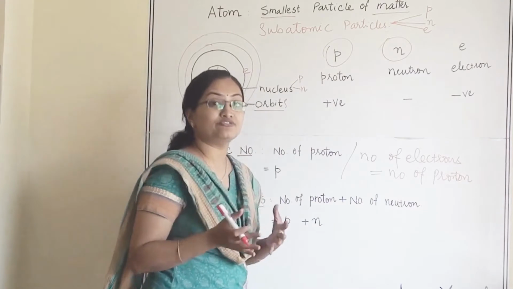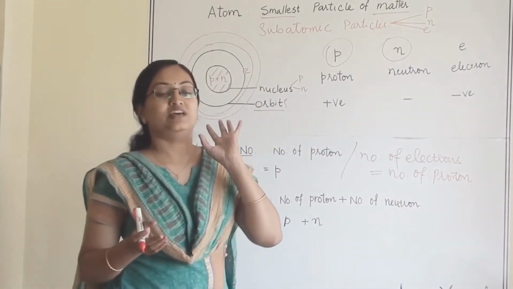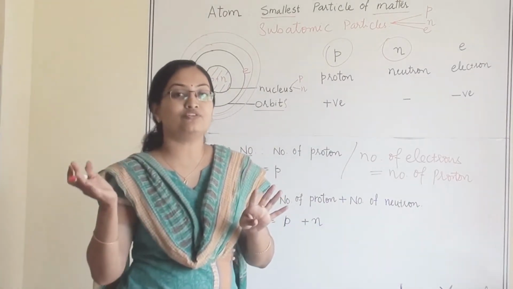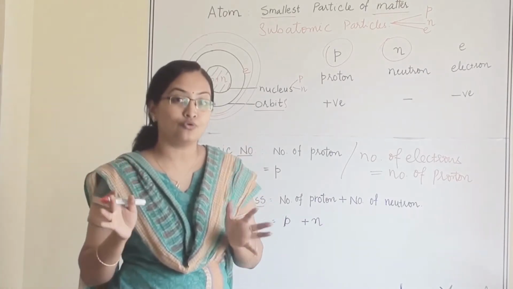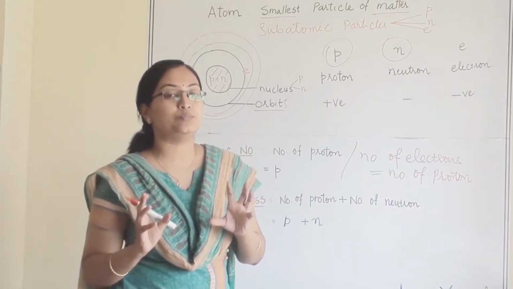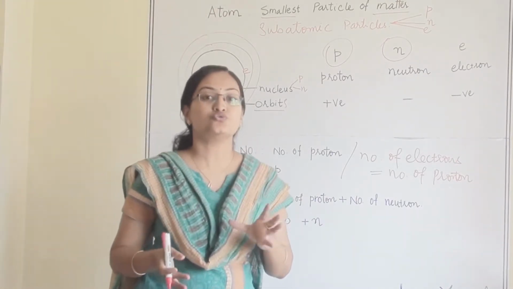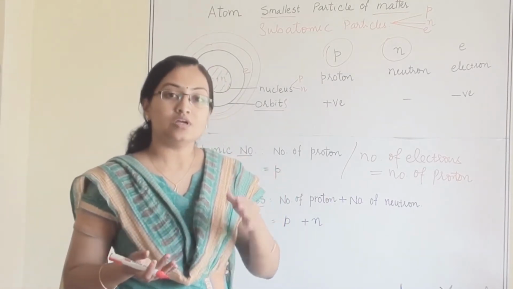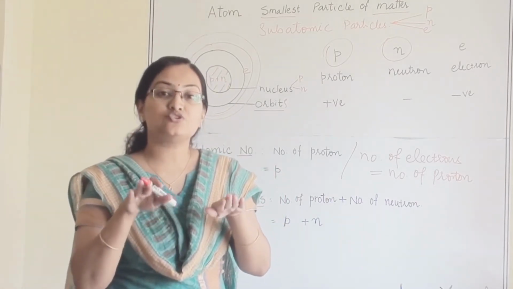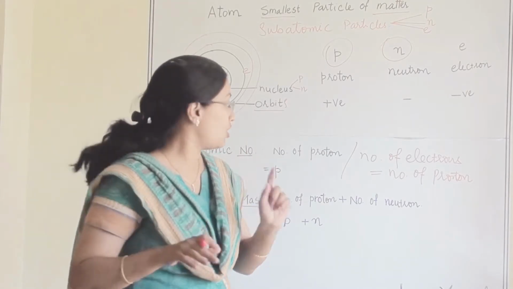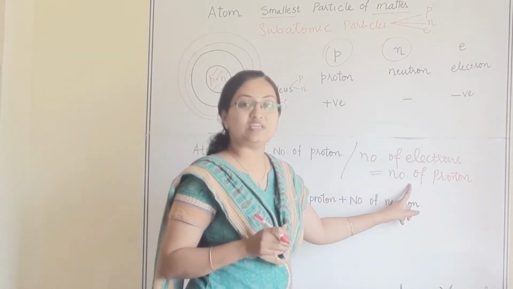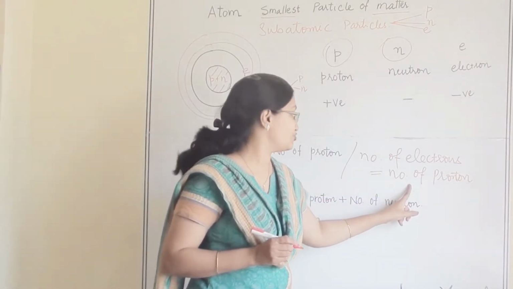Always in any atom, if there are 4 protons, then the number of electrons is also 4. It has to be equal because our atom is neutral. When is it neutral? When positive and negative charge are equal. So always the number of protons will be equal to the number of electrons.